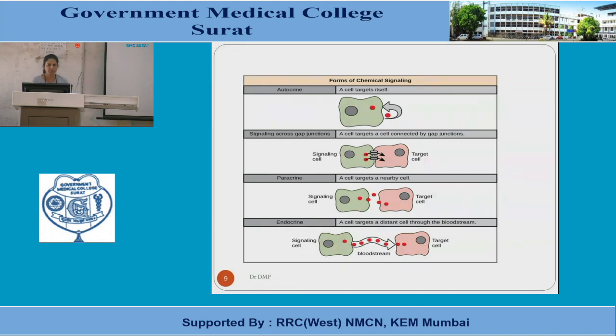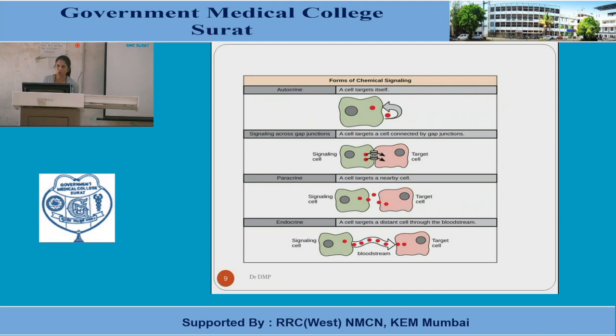Now, as I told you, hormones are secreted into the extracellular fluid. What is extracellular fluid? Yes, it is blood, but without the cellular component. So mostly the hormones are secreted into the circulation, that is, into the plasma. However, they can enter the interstitial fluid also. So chemical signaling by the hormone can be by different modes.